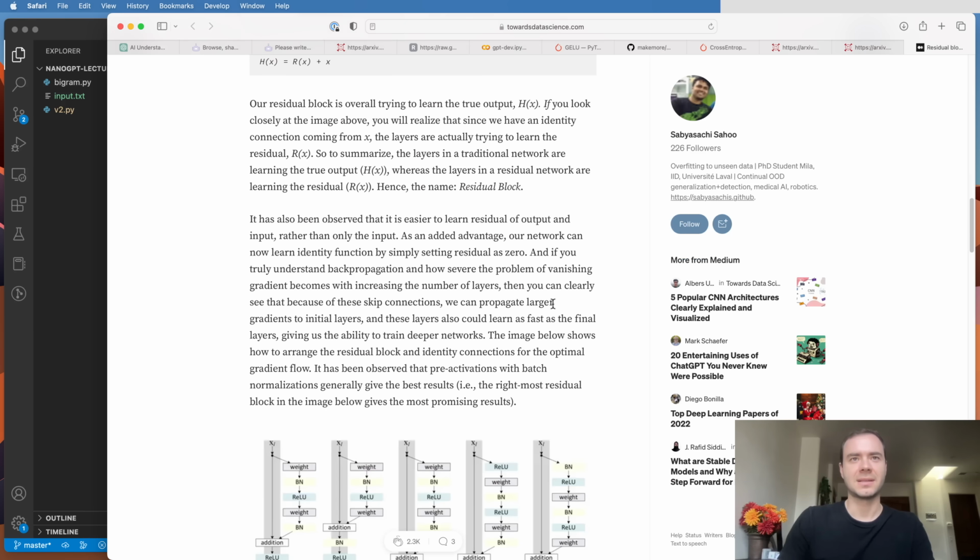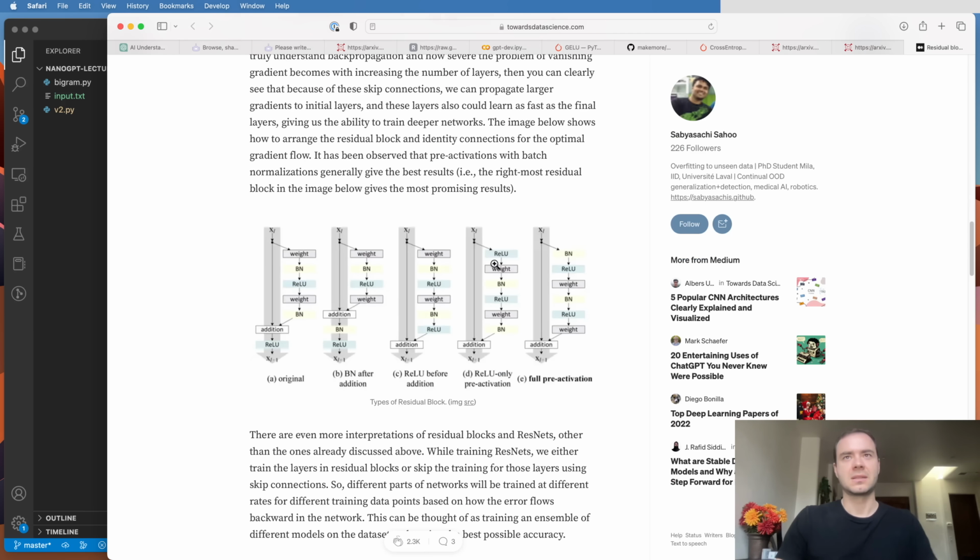Now, the way I like to visualize it, that I prefer, is the following. Here the computation happens from the top to bottom, and you have this residual pathway, and you are free to fork off from the residual pathway, perform some computation, and then project back to the residual pathway via addition. And so you go from the inputs to the targets only via plus and plus and plus. And the reason this is useful is because during backpropagation, remember from our micrograd video earlier, addition distributes gradients equally to both of its branches that fed as the input.